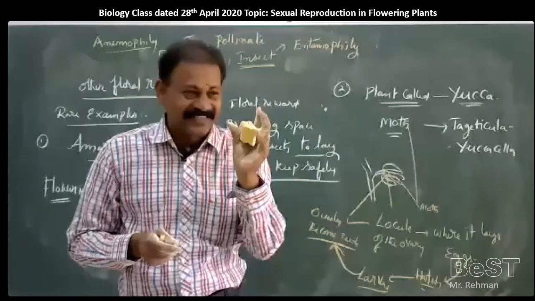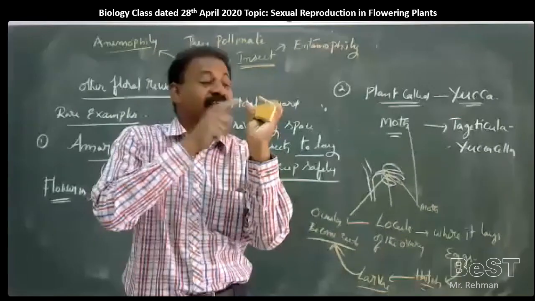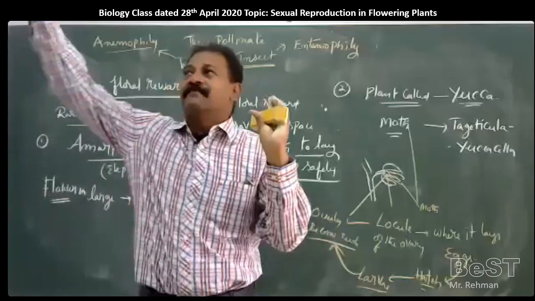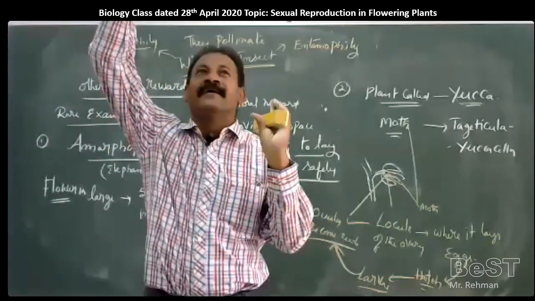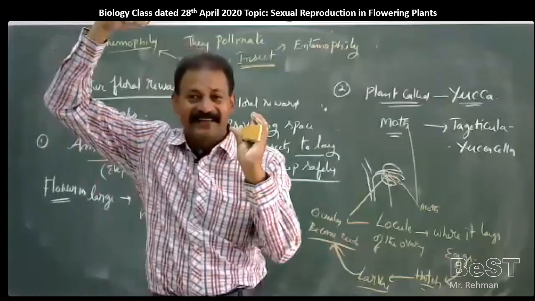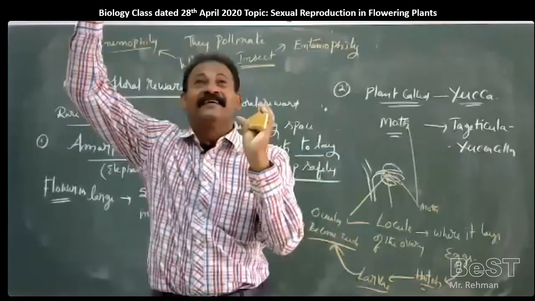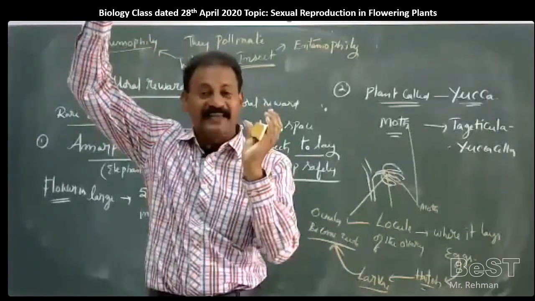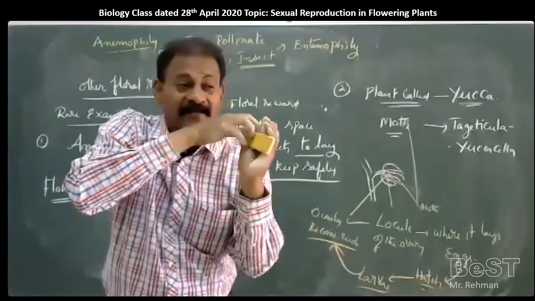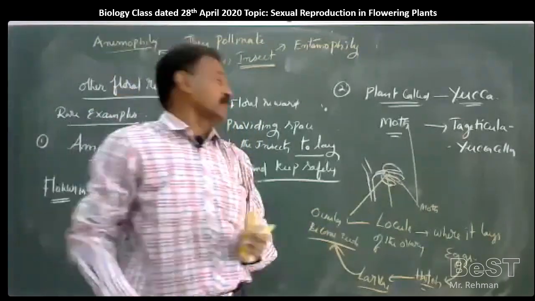Whenever male insects come, they feel from the smell that a female insect is here, and they land on the flower automatically. Pollination will occur. This is called pseudocopulation.